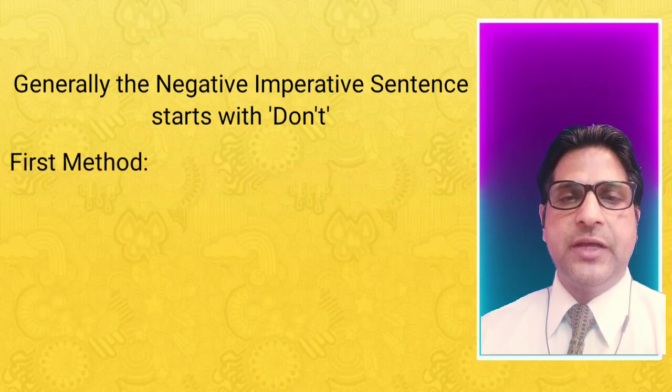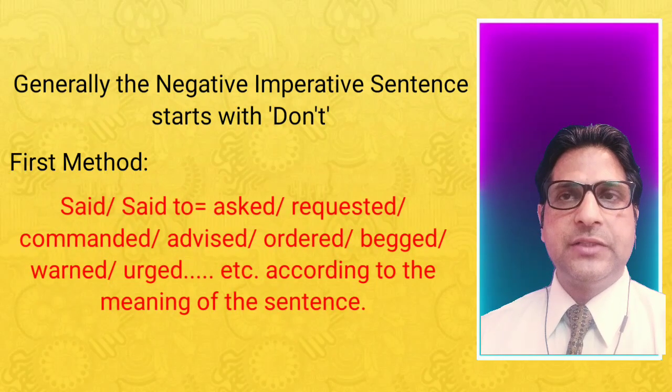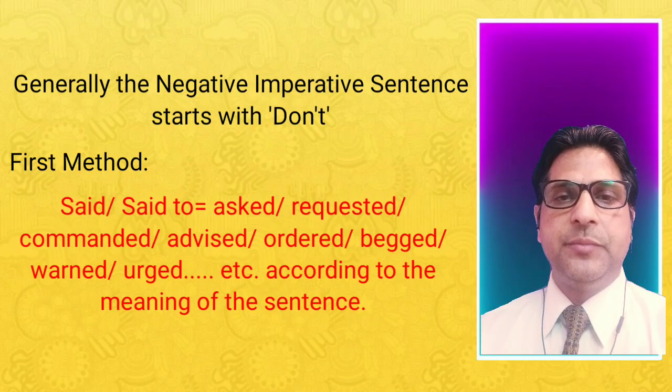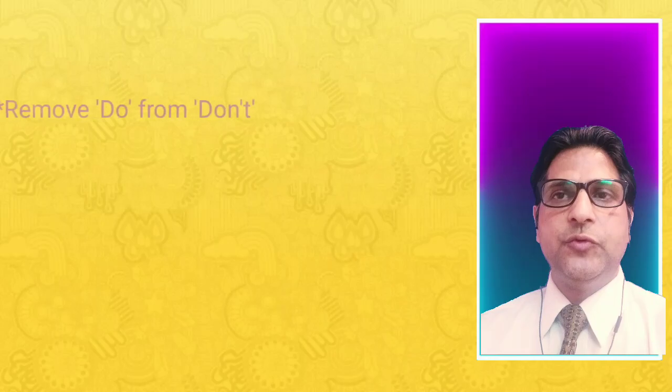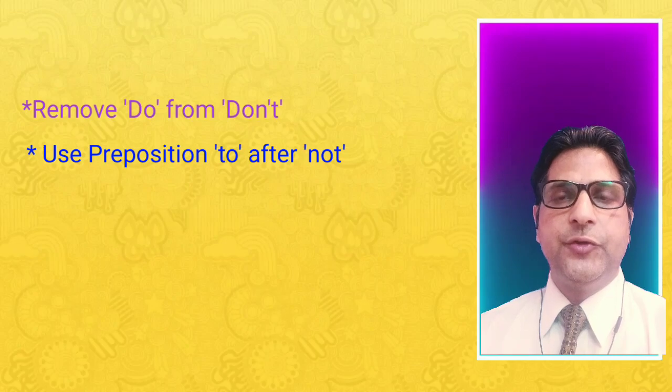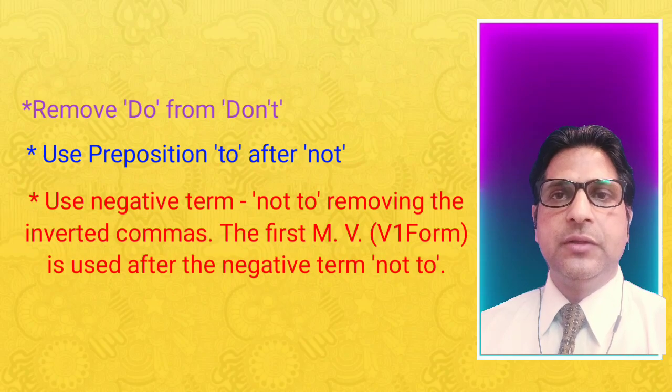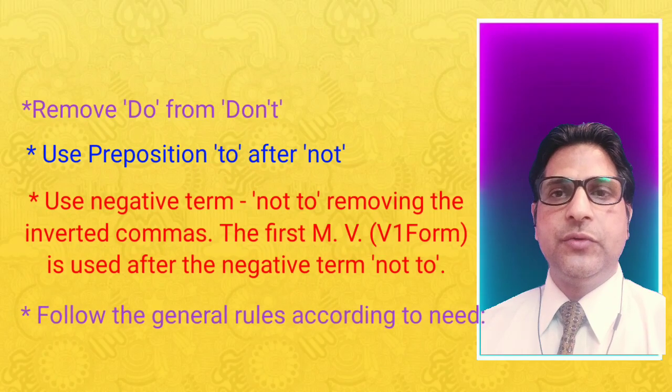First method is said or said to changes into asked, requested, commanded, advised, ordered, begged, warned, urged, etc., according to the meaning of the sentence. Remove do from don't. Use the preposition to after not. Use the negative term not to, removing the inverted commas. The first form of the main verb is used after the negative term not to. Follow the general rules according to need.